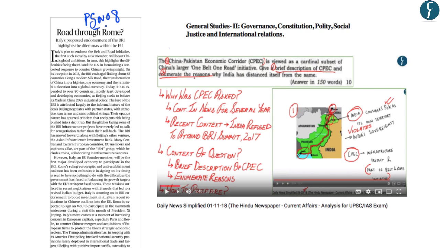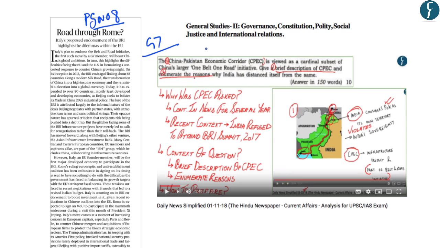This article on page number 8 is related to Italy's intention of joining China's Belt Road Initiative. And here you should note that this intention of Italy of joining the Belt Road Initiative of China will make it the first among the G7 group of industrialized nations to join the Belt Road Initiative. Italy is expected to sign an MOU to participate in the Belt Road Initiative during a visit of the Chinese President Xi Jinping in March 2019.